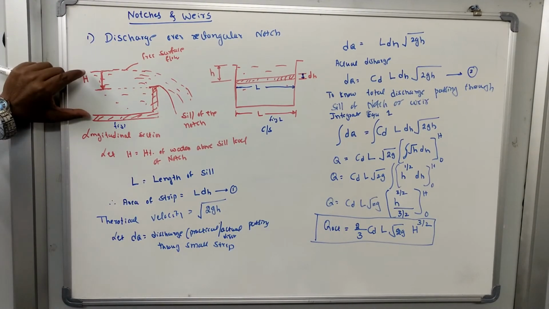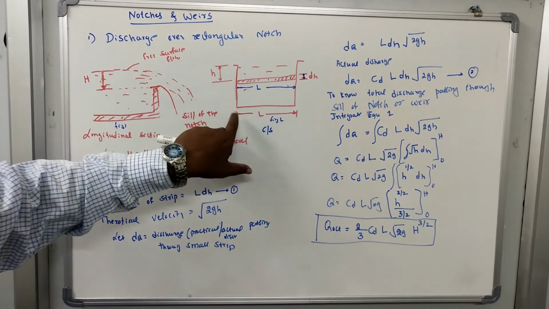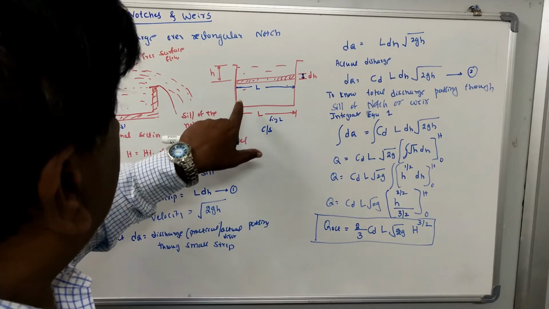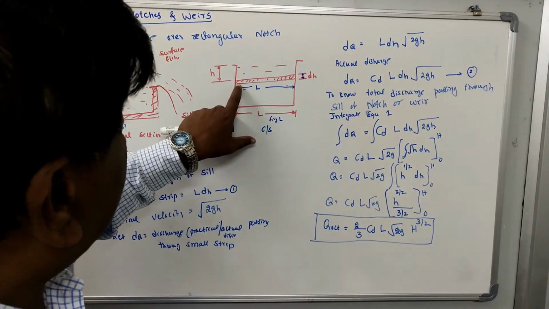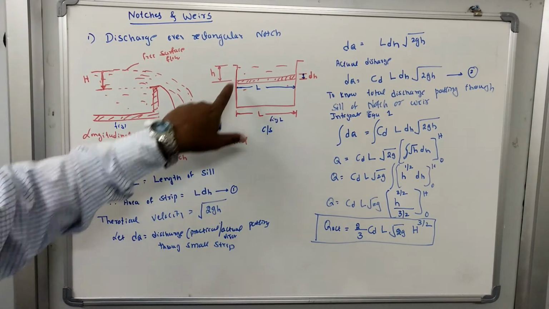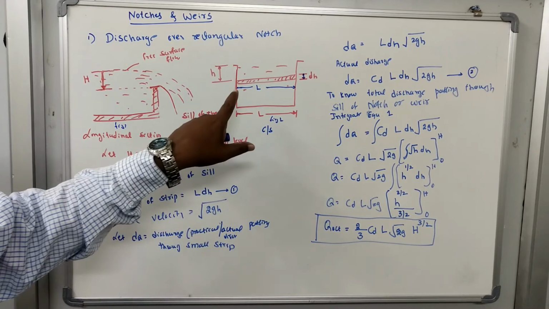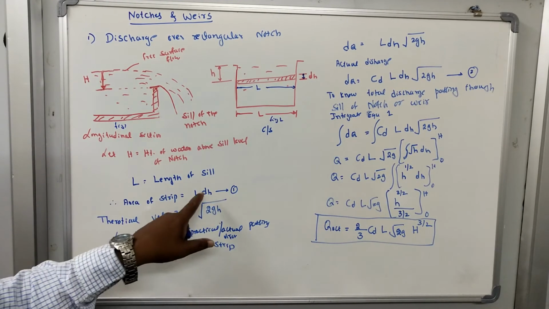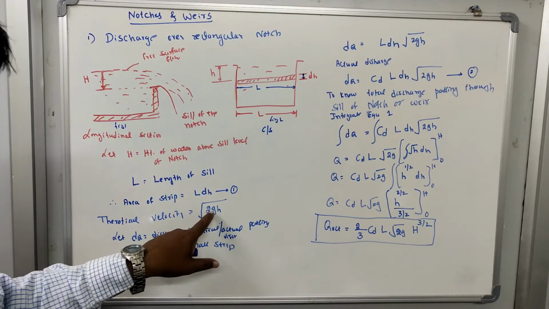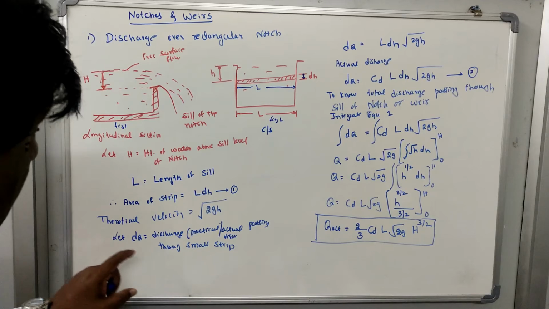This is a very simple derivation. This is the longitudinal section of the rectangular notch. We have taken the cross section of the notch, with length L, and considered a small strip of thickness dh and length L. The area of this strip is L into dh. The theoretical velocity is square root of 2gh, which we derived in the previous class.